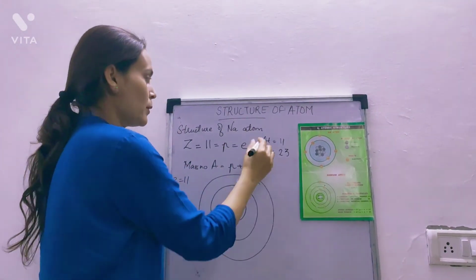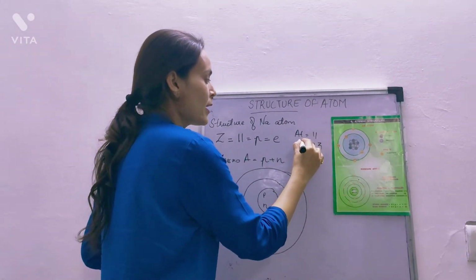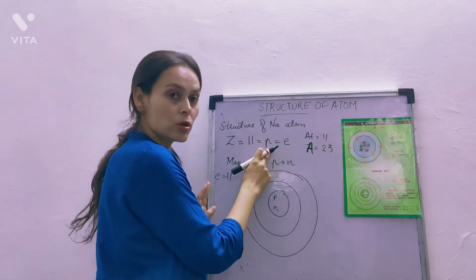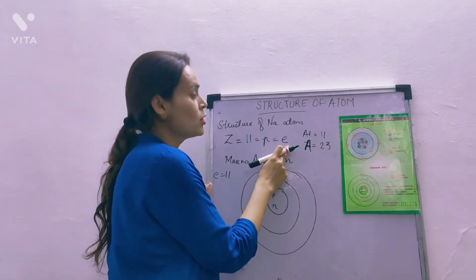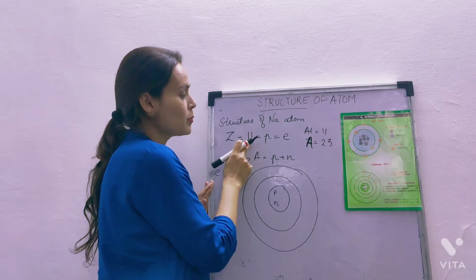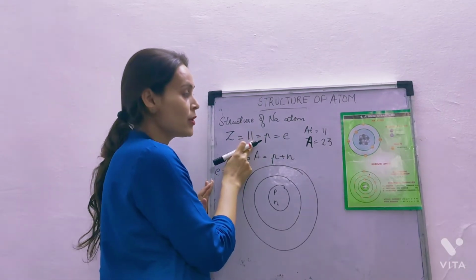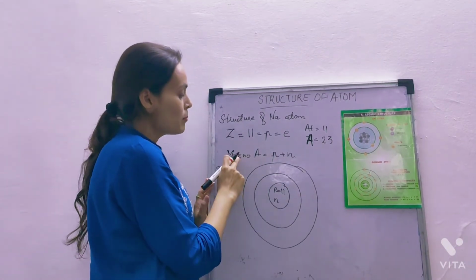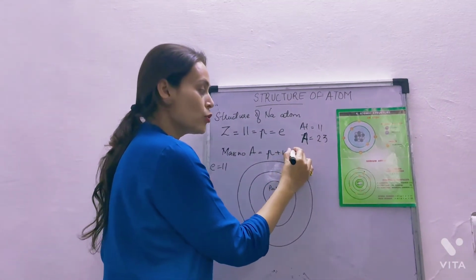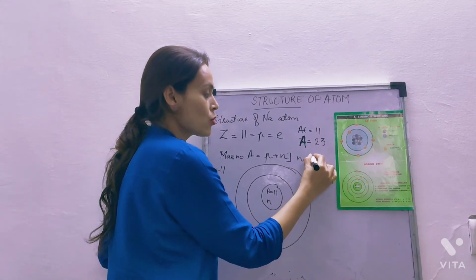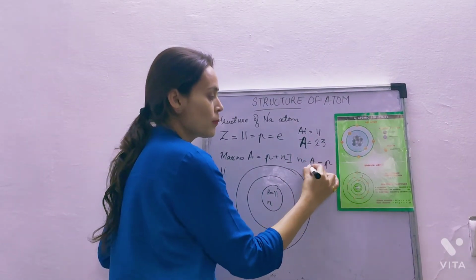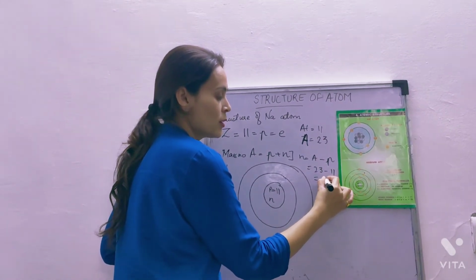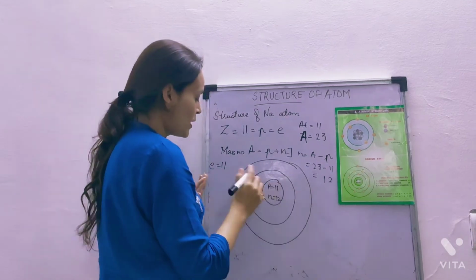Mass number is denoted by A and atomic number is denoted by Z. As we know, atomic number is equal to number of protons and protons are equal to number of electrons. So the number of electrons will be 11, number of protons will be 11 and atomic number is also 11. Now mass number is proton plus neutron, so neutron is equal to mass number minus proton: 23 minus 11, that is 12. The neutron is 12.